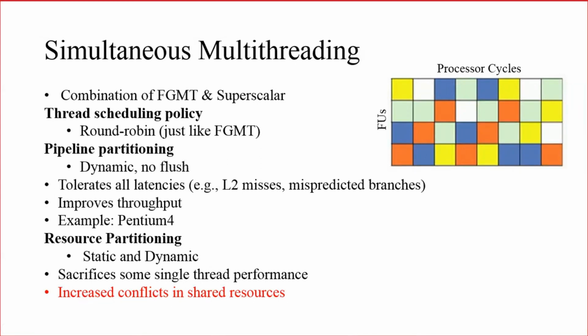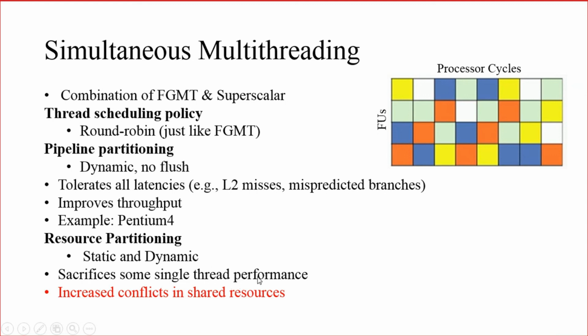If you have a four-way superscalar architecture, four instructions can be executed simultaneously. And here, since it is multi-threading, all the four instructions can be from different threads. That is shown here.